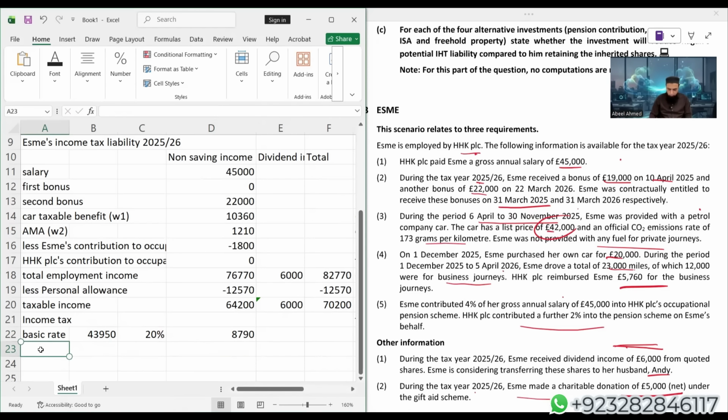Now let's go for higher rate. Non-saving income which falls in the higher rate band, the applicable income tax rate is 40%: 64,200 minus this is what falls in the higher rate band.